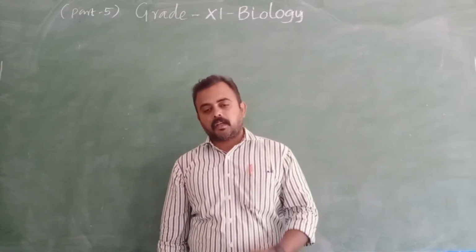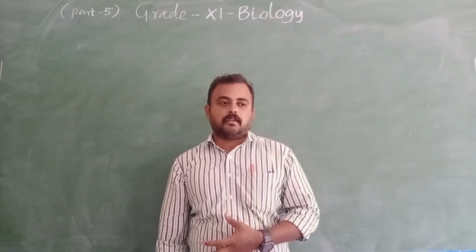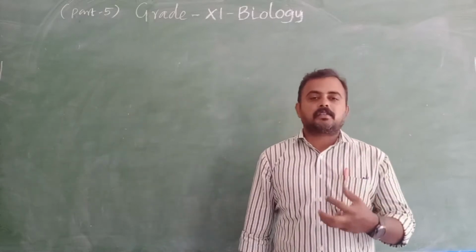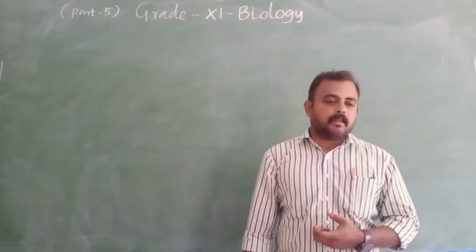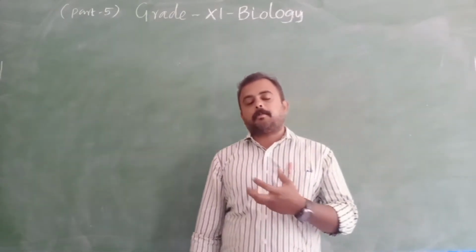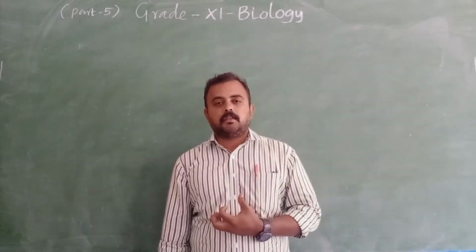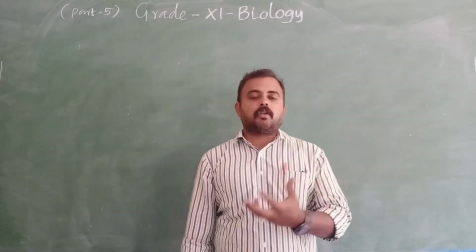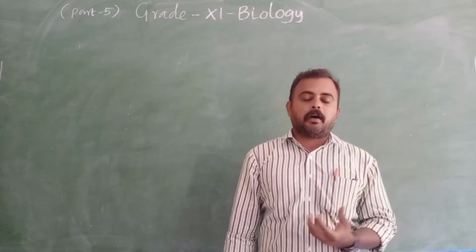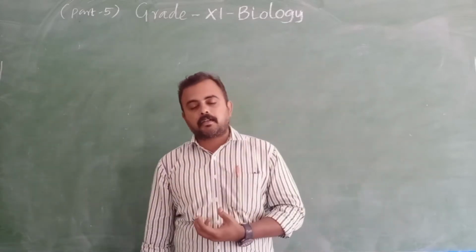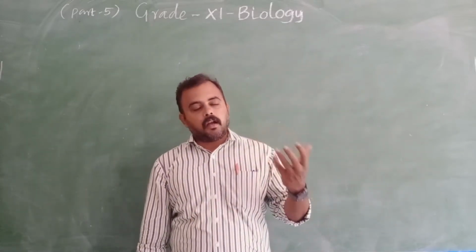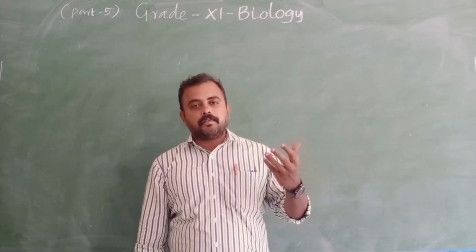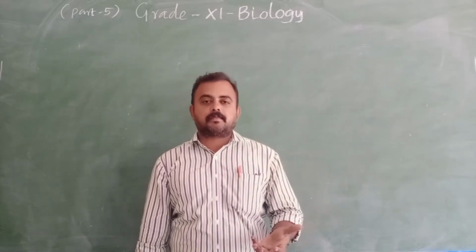Then the adrenal gland is the largest endocrine gland. It possesses 2 main parts: adrenal cortex and medulla. Cortex is the outer part, medulla is the inner part. Adrenal cortex secretes corticoids.